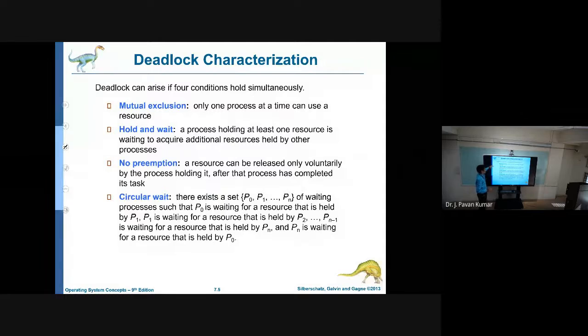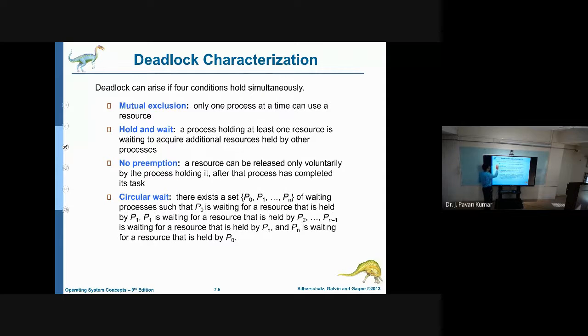Next, what are the necessary conditions for deadlock to occur? One is mutual exclusion, that is, no two processes can enter the critical section or utilize the resource at the same time. Due to this, deadlock may occur. Second is hold and wait, that is, by holding one resource it will request another resource. Similarly, another process also will hold one resource and wait for another resource.